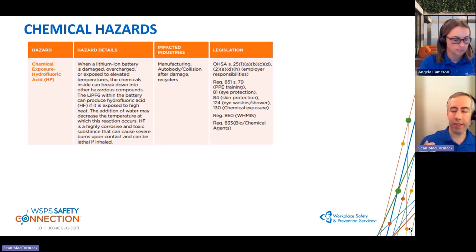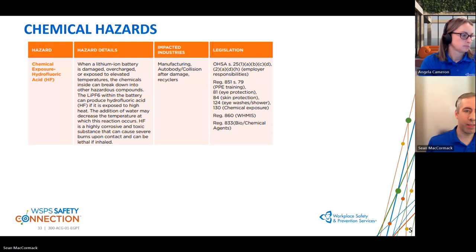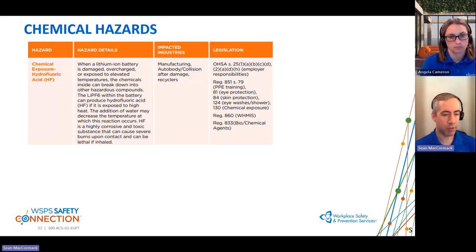And the temperature that this conversion happens at lowers as it is exposed to moisture or humidity. So while rare, if you do become exposed to that, there is a chance that it could be converted into hydrofluoric acid, doing severe damage to the body. So just something to be aware of and do a little bit of research into.